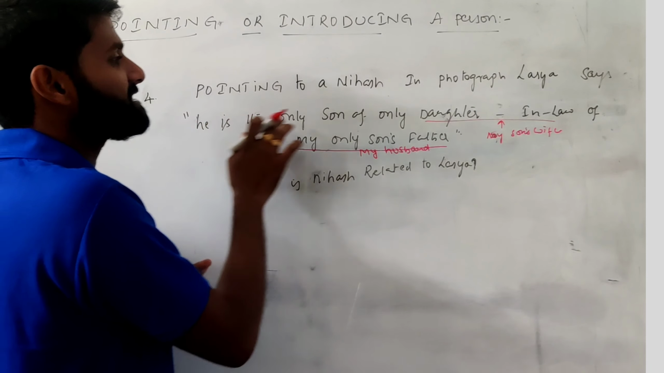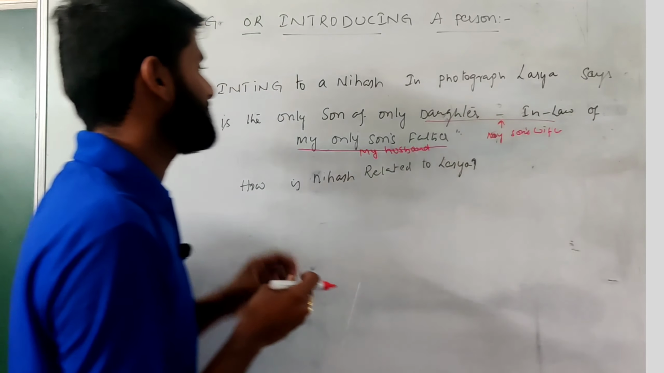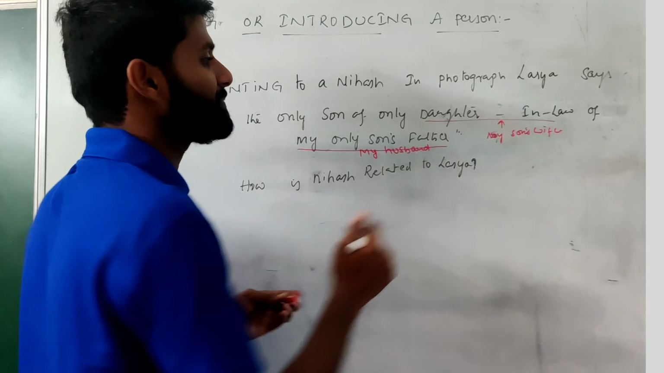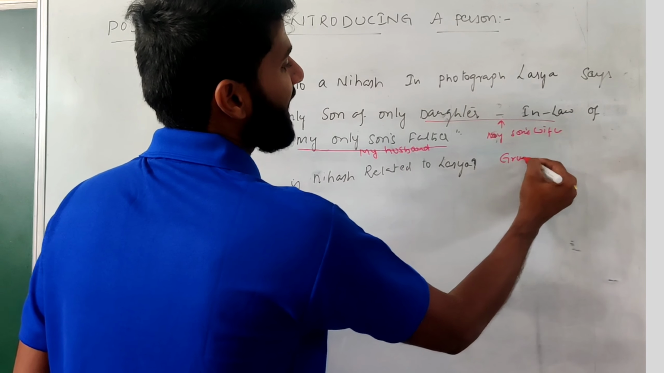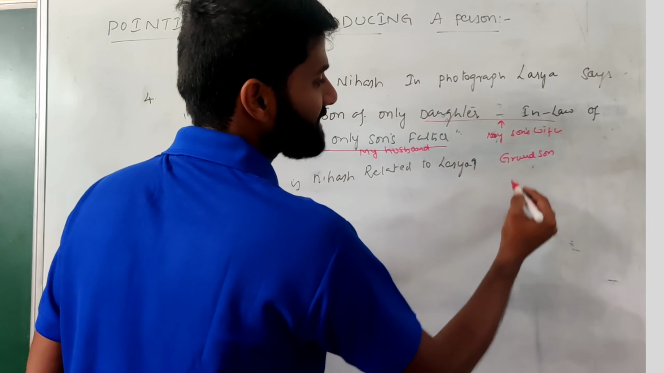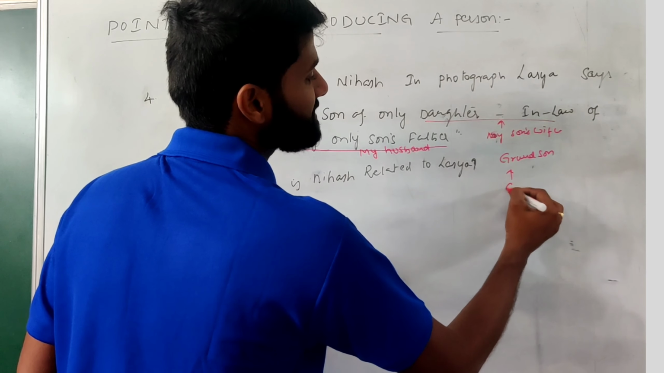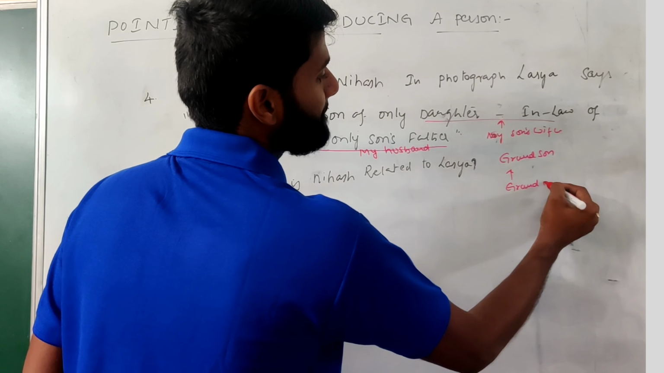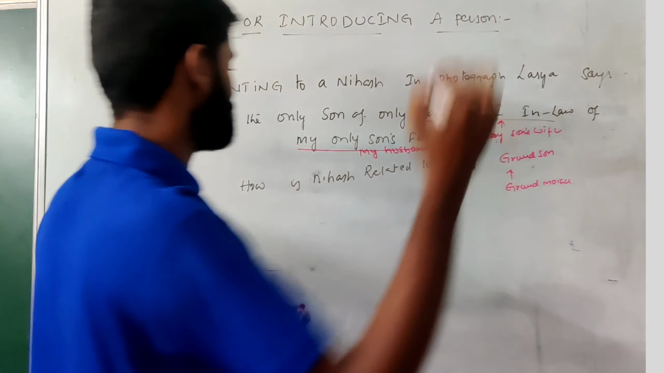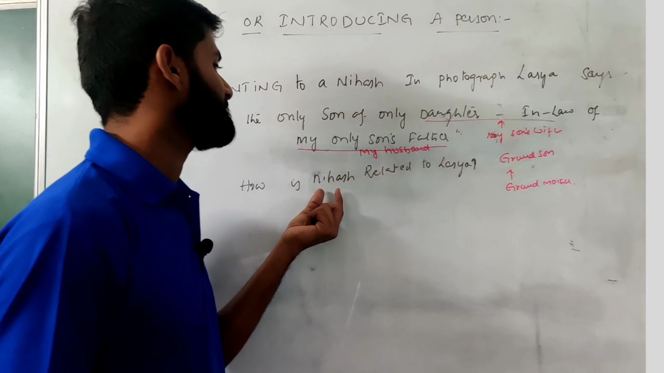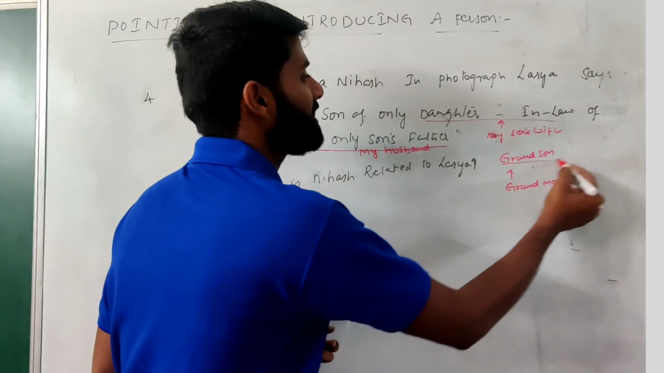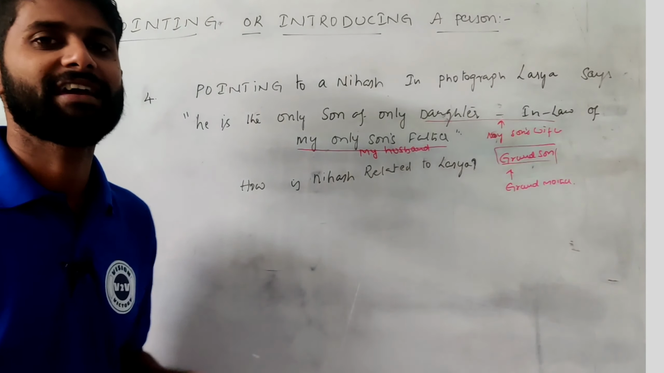Then you can connect this statement into these lines. He is the only son of my son's wife. The only son of my son's wife means he is my grandson. If the woman is related to the man, that is grandmother. Then check the question: how is the man related to the woman? The man related to the woman means the answer is grandson.